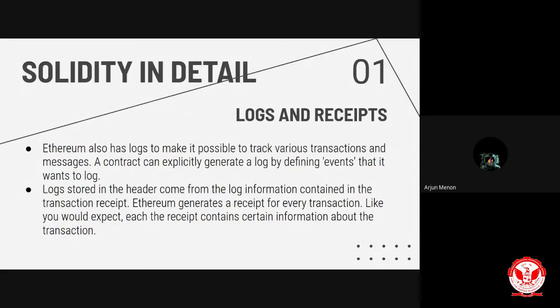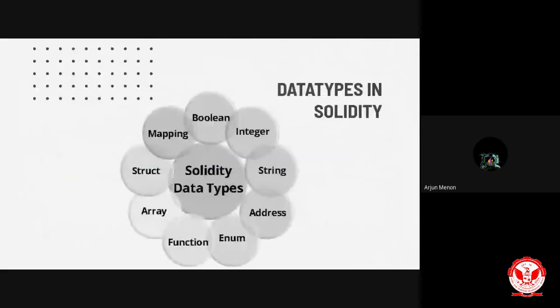Now let's discuss something about the variables used in smart contracts. Normally, like in a coding environment where we use variables, there are state variables that can be defined inside a smart contract using some data types. There are many data types available, like in normal JavaScript, and in Solidity. Some of them are Boolean, integer, string, address, enum, function, array, struct, and mapping. So these are some of the data types that are present in Solidity.